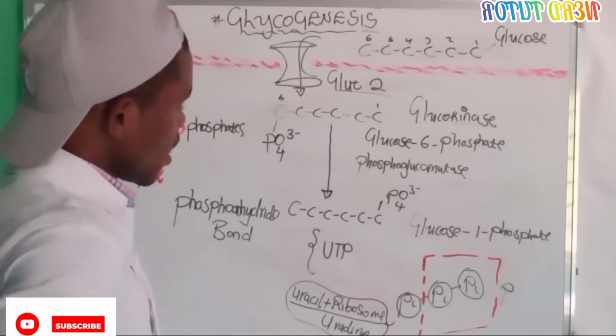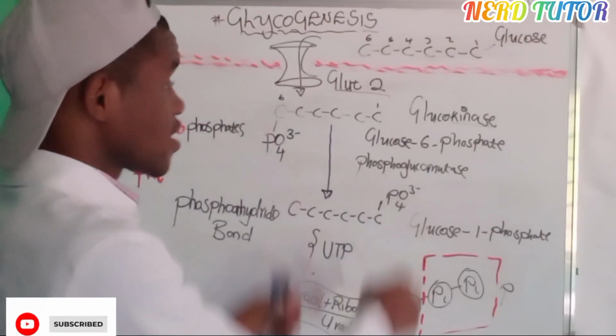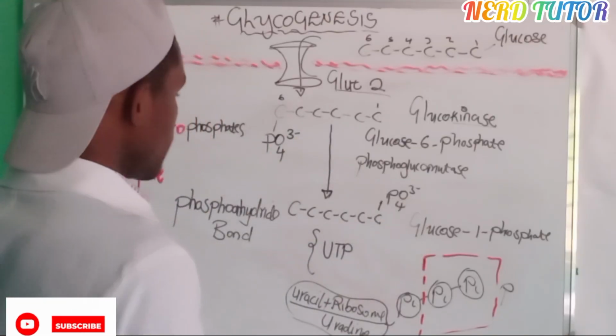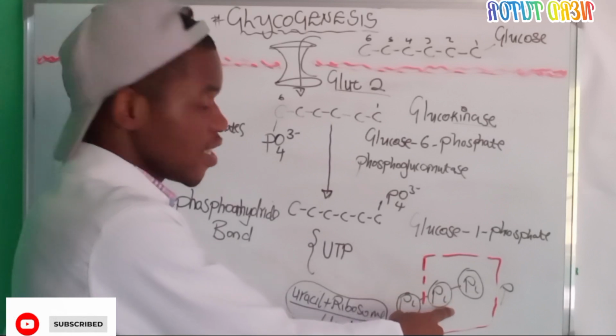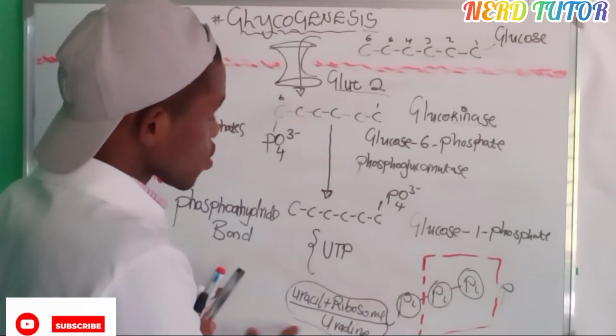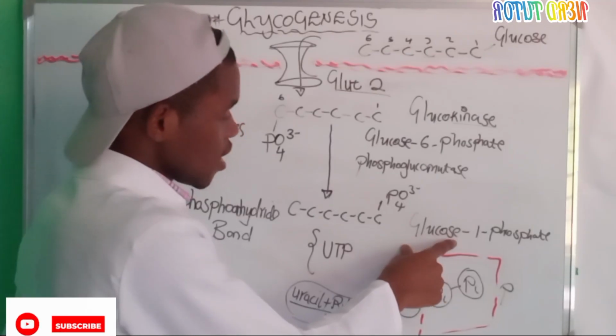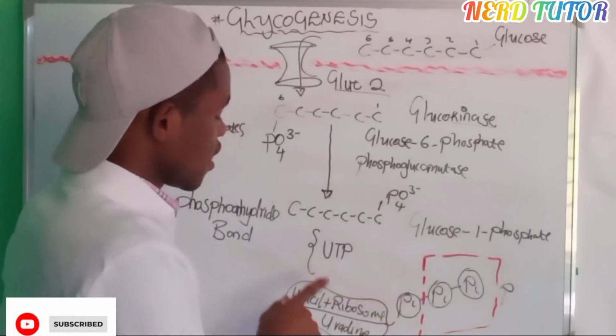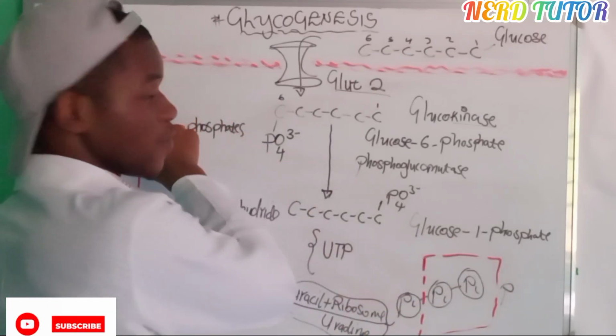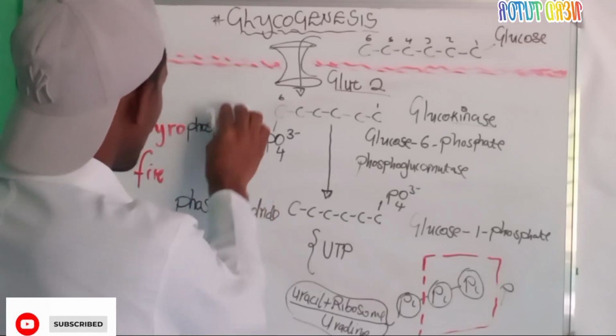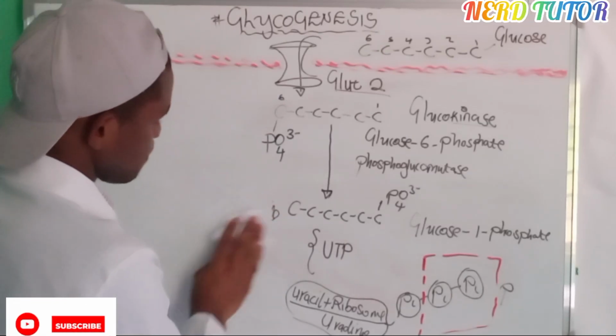Because this process requires energy, it's very important for us to break this bond, so that we also facilitate the combination of glucose 1-phosphate with the uridine monophosphate, because we are remaining with just 1-phosphate.